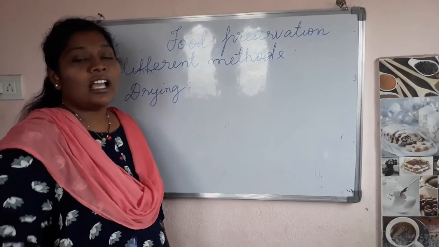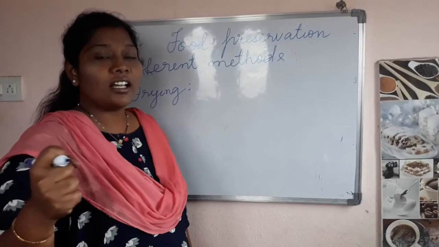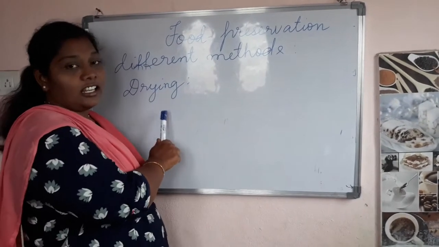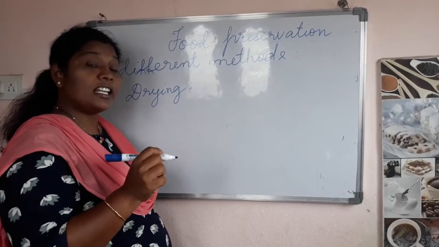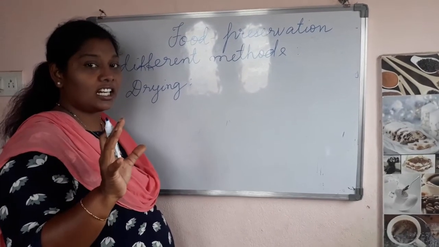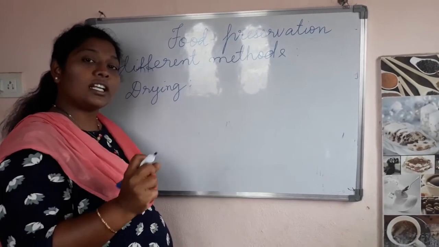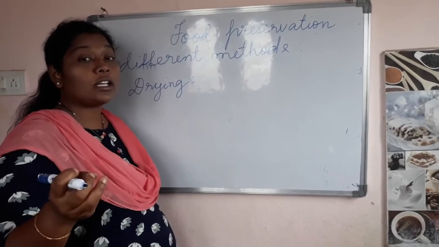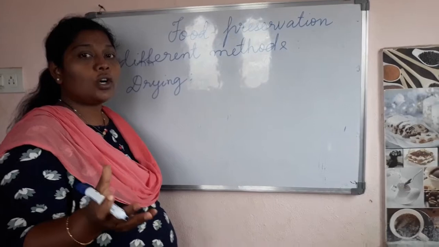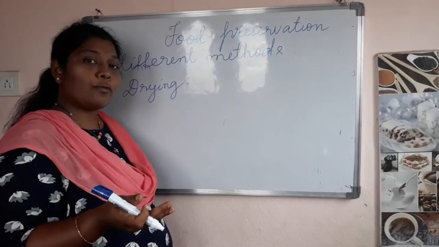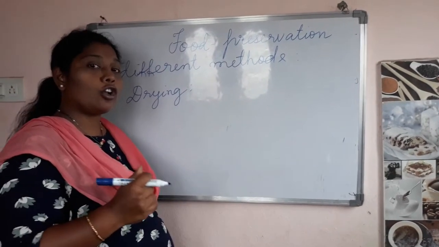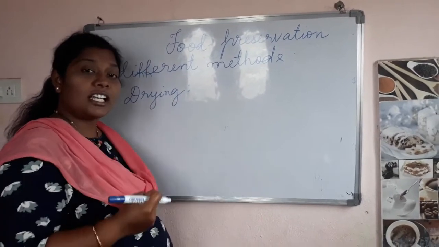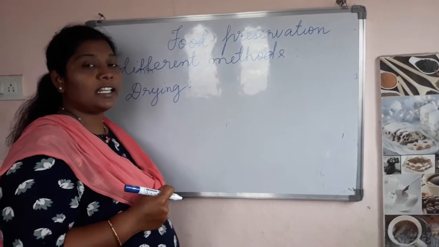In this method, the moisture in the food material is being removed. In this drying technique, every food material contains moisture, means water content. If the water content is present in the food material, what happens? More microorganisms can grow. So to avoid the spoilage of food and to preserve the food for a longer time, in this drying technique, the moisture content is being removed from the food material.